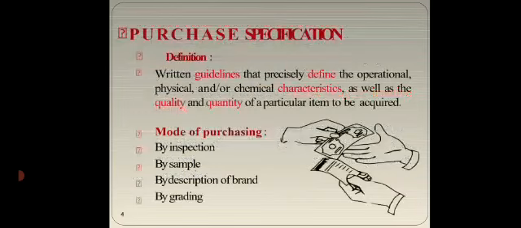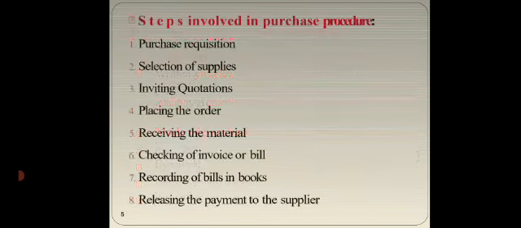Purchase specification. We define it as written guidelines that precisely define the operational, physical and or chemical characteristics as well as the quality and quantity of a particular item to be acquired. Mode of purchasing should be by inspection, by sample, by description of brand, by grading. Steps involved in purchase procedure: purchase requisition, selection of suppliers, inviting quotations, placing the order, receiving the material, checking of invoice or bill, recording of bills in books, releasing the payment to the supplier.